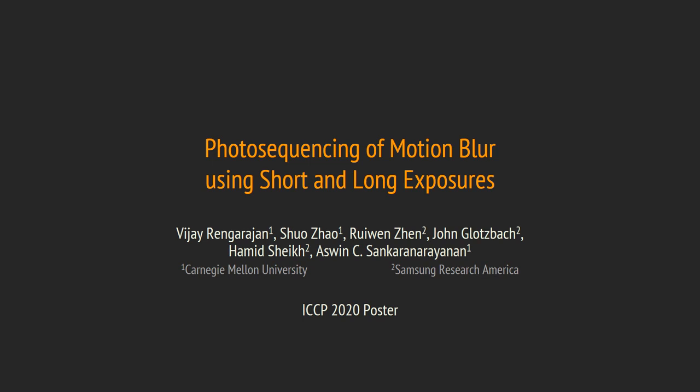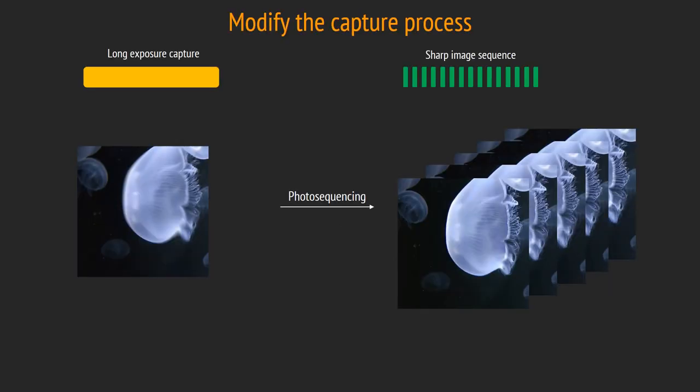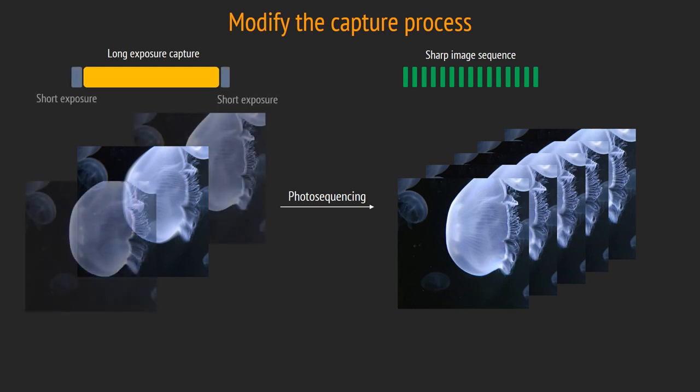In this work, we deal with the problem of photosequencing of motion blur, that is recovering a sequence of sharp images from a blurred image. Recovering the sequence from a single blurred image can be hard due to ill-posed temporal ordering and erasure of spatial textures. We propose to capture two additional short exposure photographs to handle both motion ordering and texture recovery.